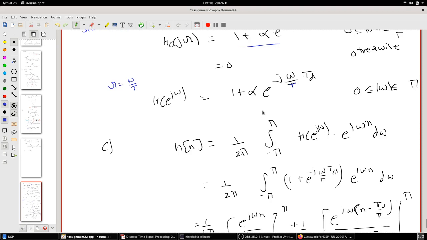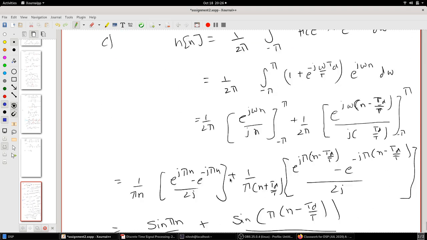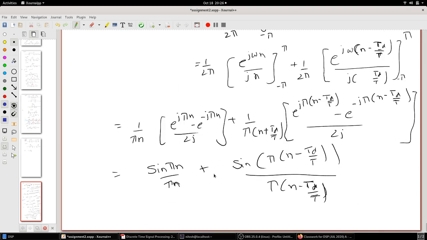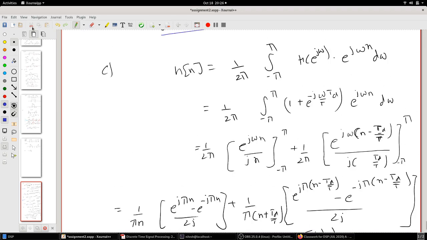Now once you take the inverse Fourier transform, this is your h of n, and that answers your question. Okay, that's it then.